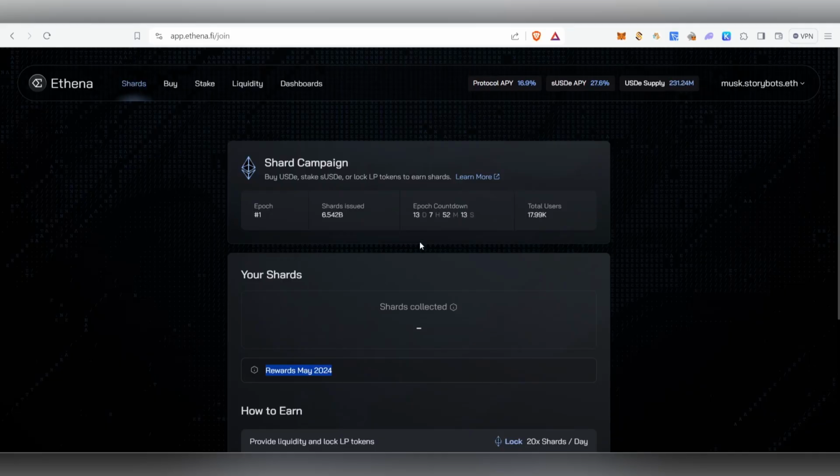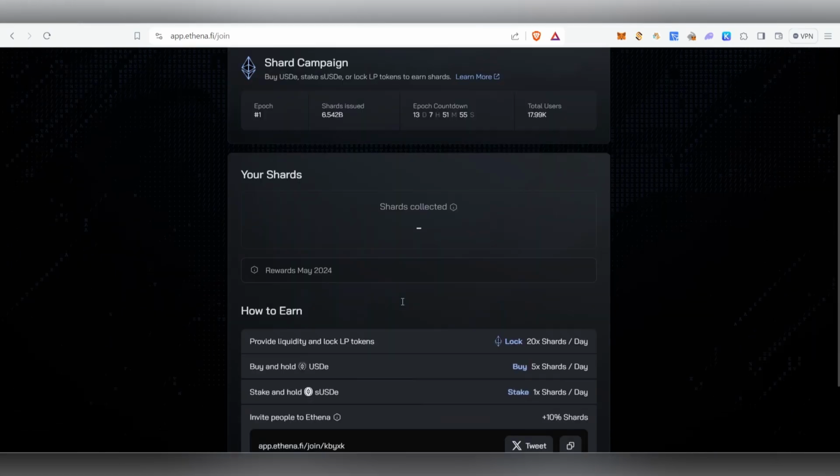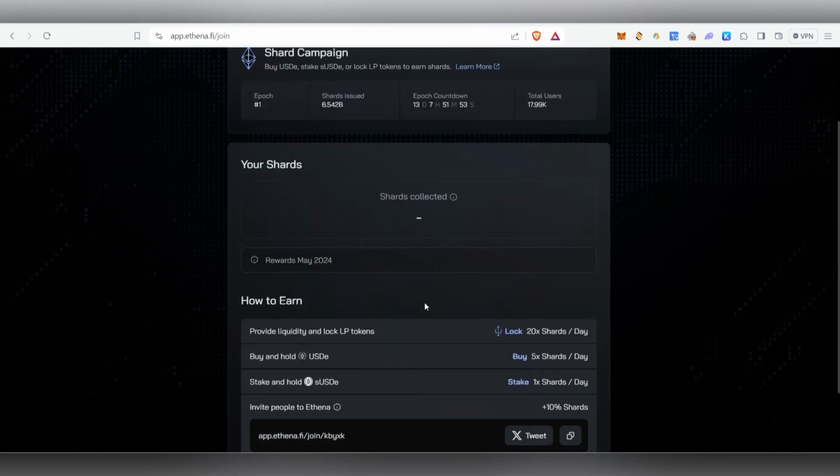If you only have $100 or $500, do not try this one, because you're going to lose a lot of money just by interacting with this platform. You're going to lose a lot of money paying gas fees. That's why I'm telling you, because I don't want to simply tell you to go and try it. There are a hell of a lot of gas fees going on here, so know the risk, know everything before you invest. At the end of the day, it's your hard-earned money, so know your risk and then invest.